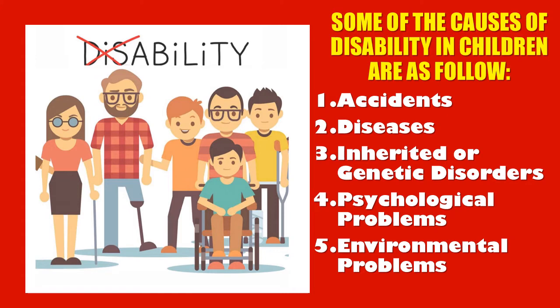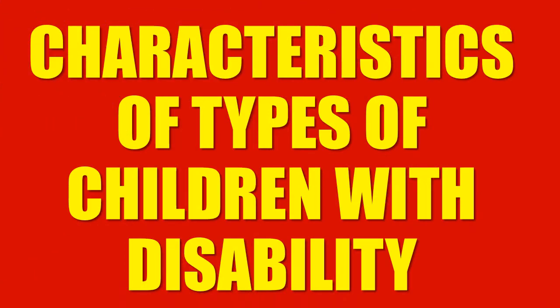Then the fourth one, we have psychological problems. This is children's inability to meet the environment's daily demands, like child labor. You now see behaviors like staying alone, lack of friends, fighting, tenderness, and aggressiveness. Then we have the fifth one, which is emotional and environmental problems: extreme poverty, environmental depression, lack of love and care, and peer group exposure. So all these are some of the causes of disabilities in children. Now, the characteristics of types of children with disability.